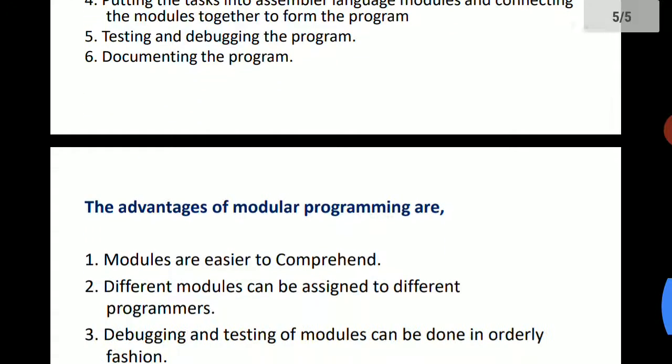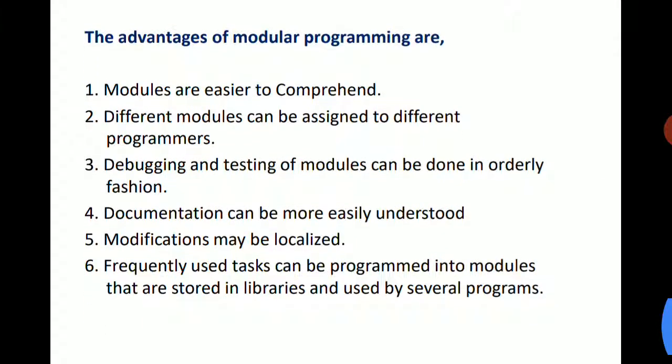Next we can see the advantages of modular programming. The first one is models are easier to comprehend. The second advantage is different models can be assigned to different programmers, so we can reduce complexity as well as save time. The third advantage is testing and debugging of models can be done in an orderly fashion. The fourth one is documentation can be more easily understood, because the documentation is taken up only after completion, so it is easily understandable.